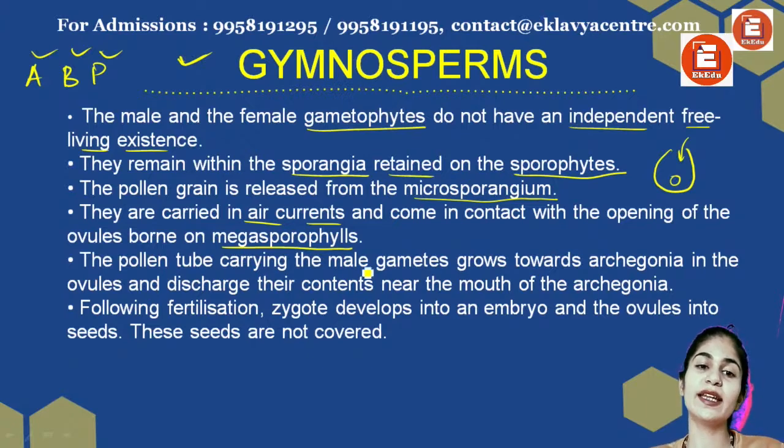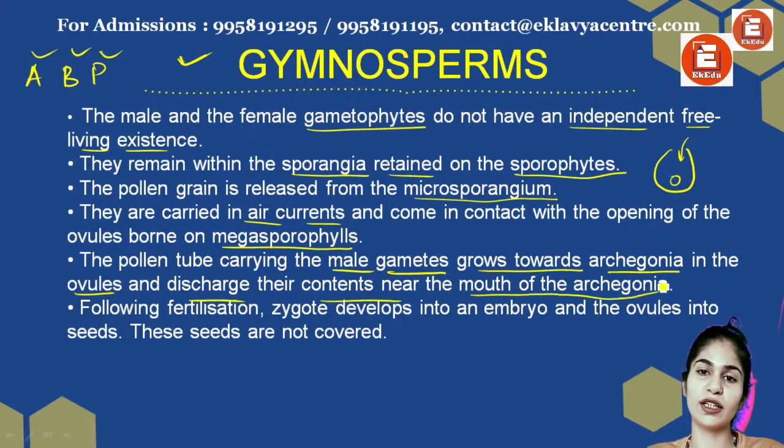The pollen tube carries the male gametes and grows towards the archegonia in the ovule and discharges their content near the mouth of the archegonia. So here my content will be released. Like I said, there are two male germ cells, but only one of them is viable to fertilize. Following fertilization, the zygote develops into an embryo and the ovule into a seed.